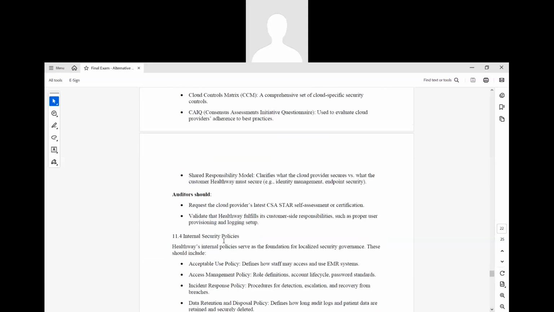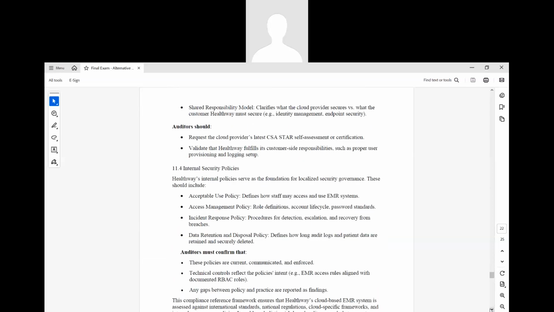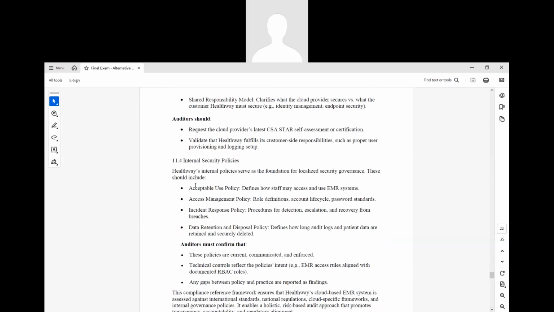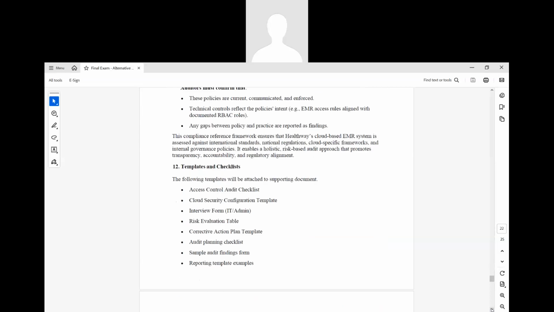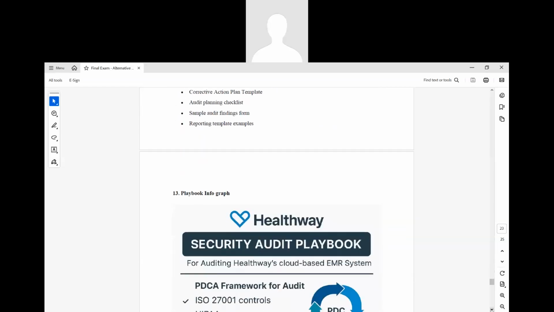Then going forward, internal security policies. There are internal security policies that also have to be taken into consideration. These are the policies which we have internally, also highlighted here. Templates and checklists. The following templates I have provided along with this report. So you can see in the report.